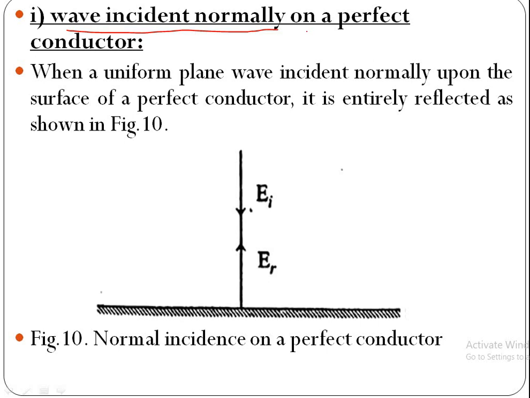There is no loss of wave or loss of energy within a perfect conductor. When a uniform plane wave is incident normally upon the surface of a perfect conductor, then it is entirely reflected as shown in figure.